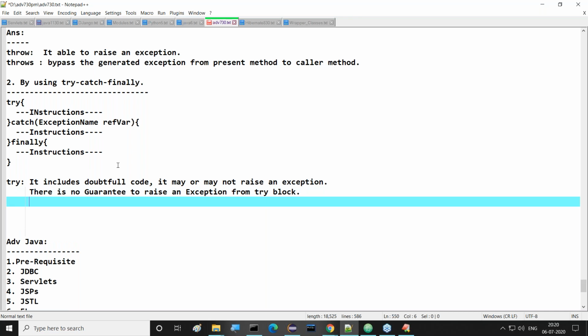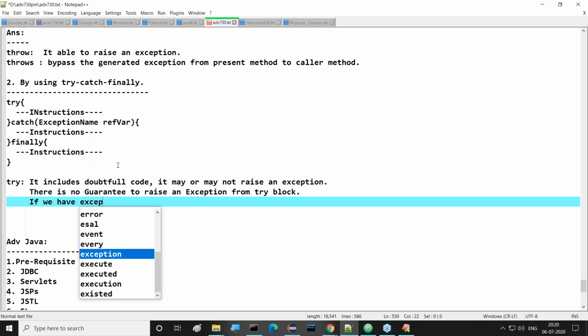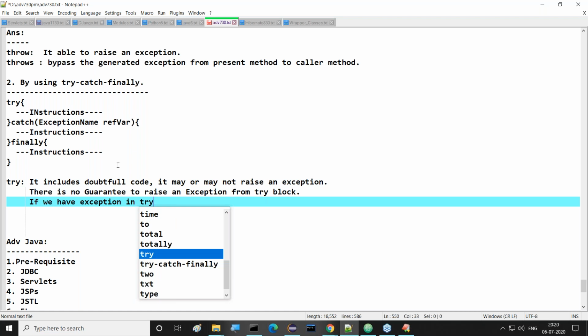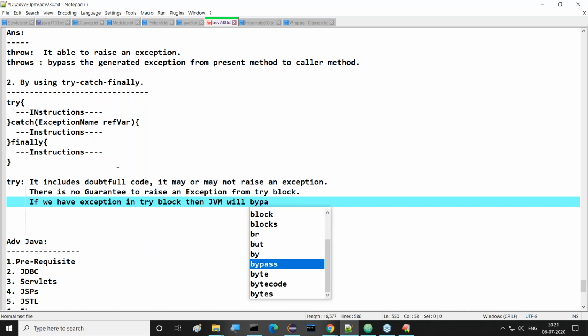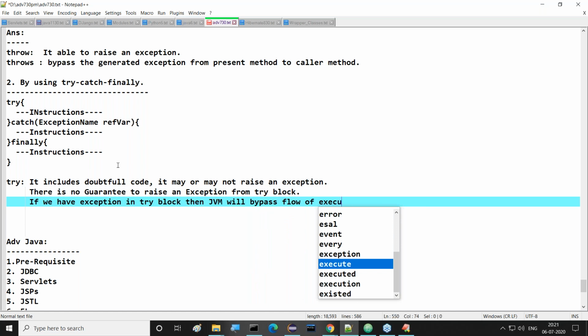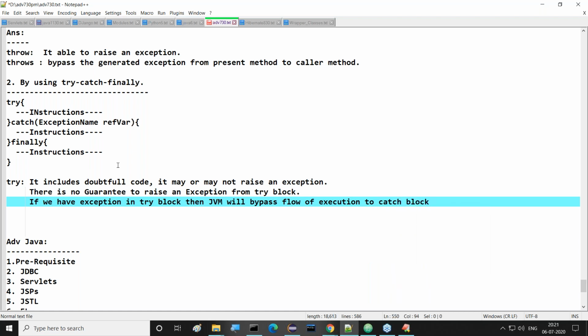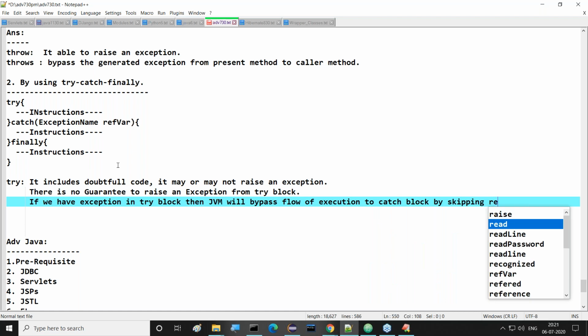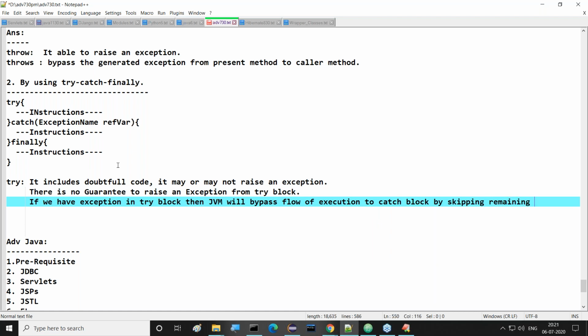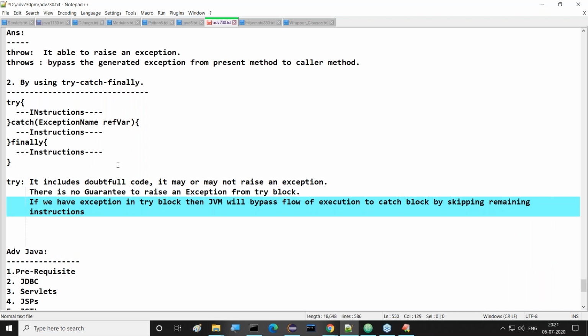Okay, fine. But if an exception is available, then what will happen? If an exception is not available, what will happen? All of you have to understand this clearly. If you have an exception in the try block, then the JVM will bypass the flow of execution to the catch block by skipping the remaining instructions in the try block.